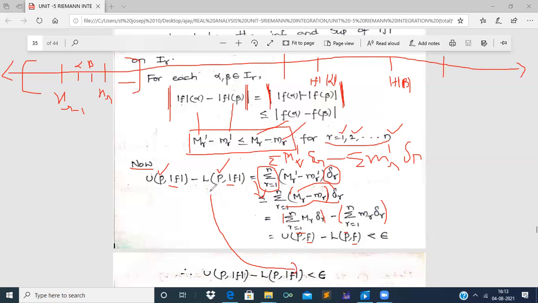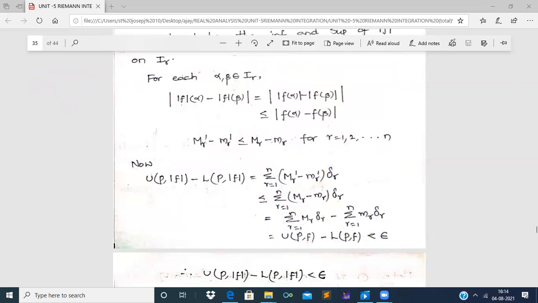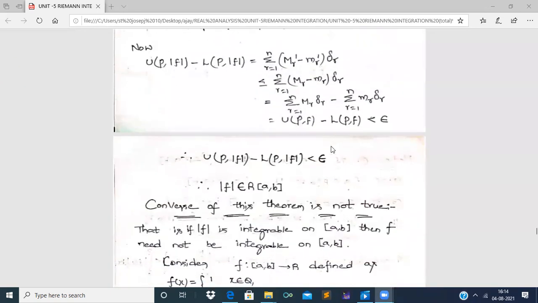Now see here, it is written here and this less than epsilon is written here. Therefore upper Darboux sum of mod f minus lower Darboux sum of mod f is less than epsilon. So with this we can conclude that mod f is Riemann integrable. This mod f is Riemann integrable, right?